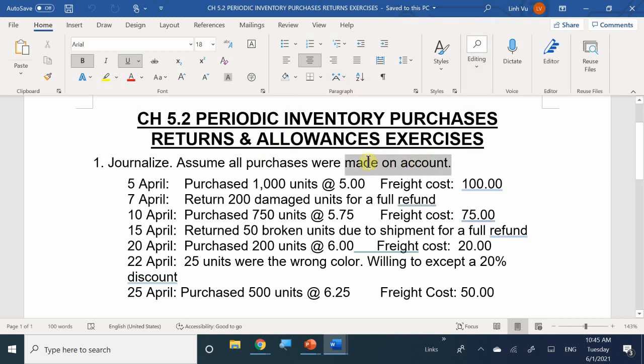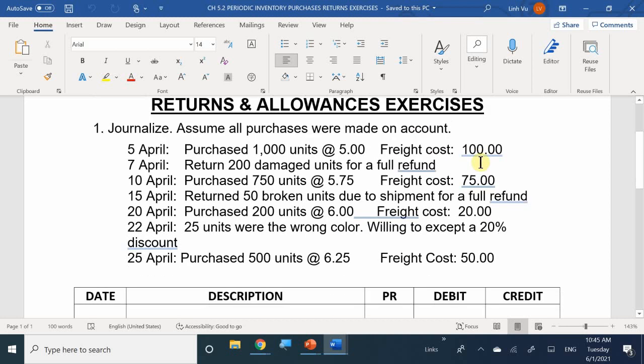In this case, I'm not specific on exactly how I paid this vendor. I'm not going to pay the vendor. I'm going to owe them money. Okay? So, first things first, what happened on April 5th?